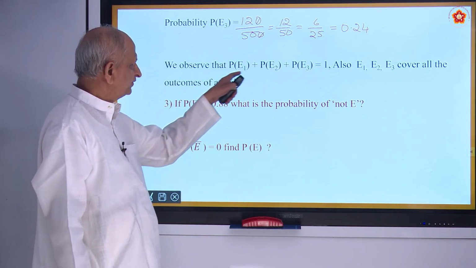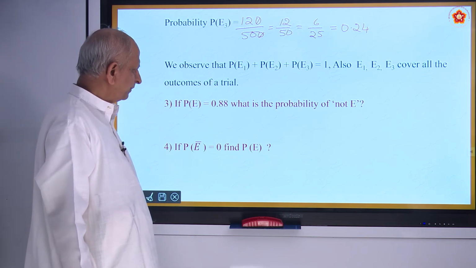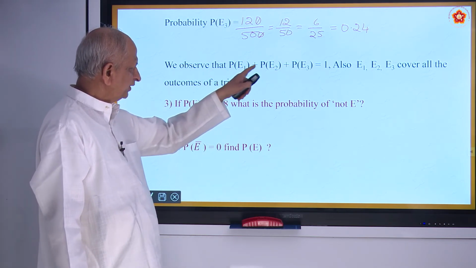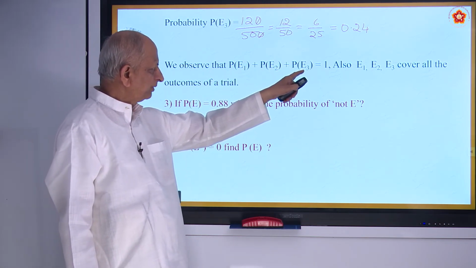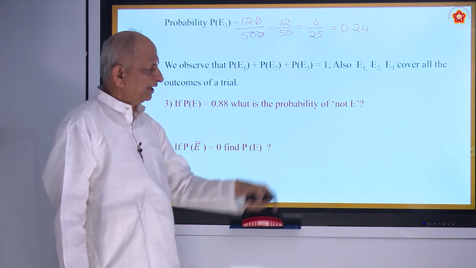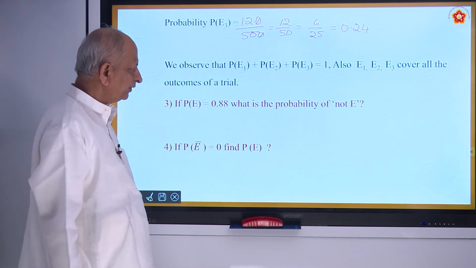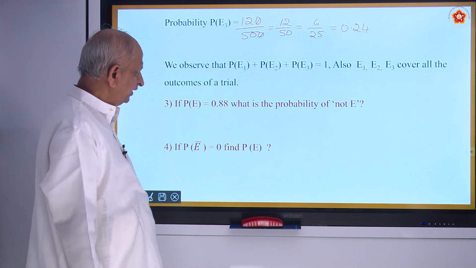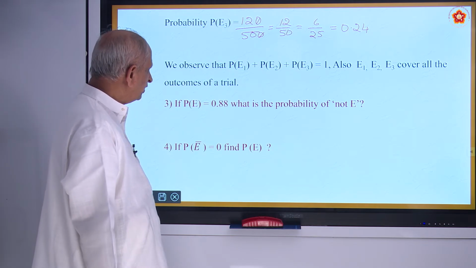Suppose you add all this, probability E1, probability E2, probability E3, you get the answer as 1, where E1, E2, E3 cover all the outcomes.